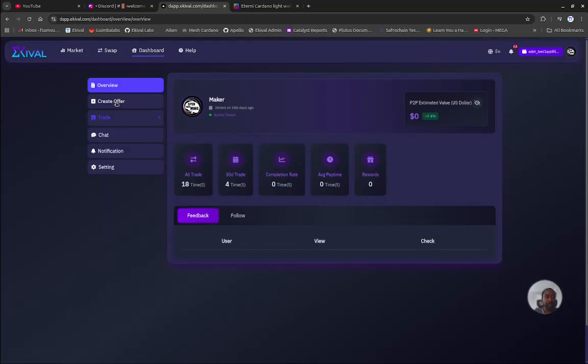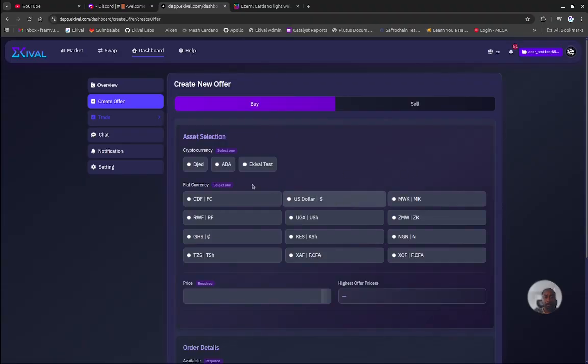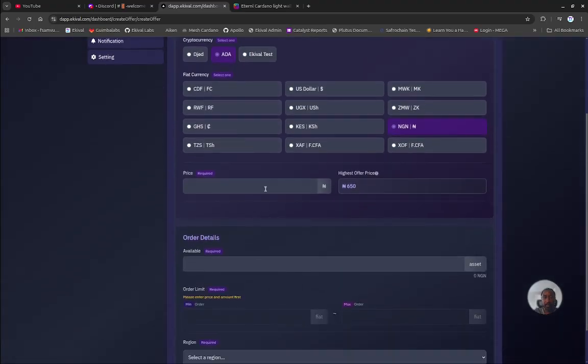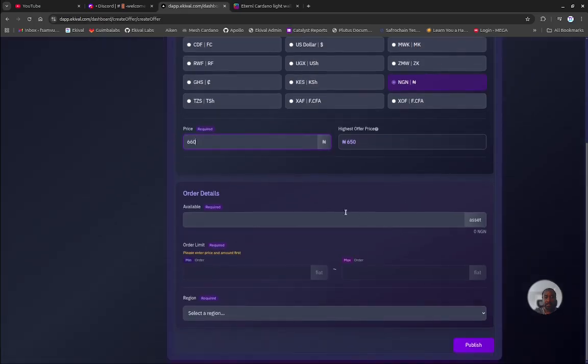As the maker, you can create your own offer. So you're selling Nigerian Naira. In this case, the highest offer was 650. I'm going to make another offer for 660, just a bit higher so that I can be higher in terms of the selling point.